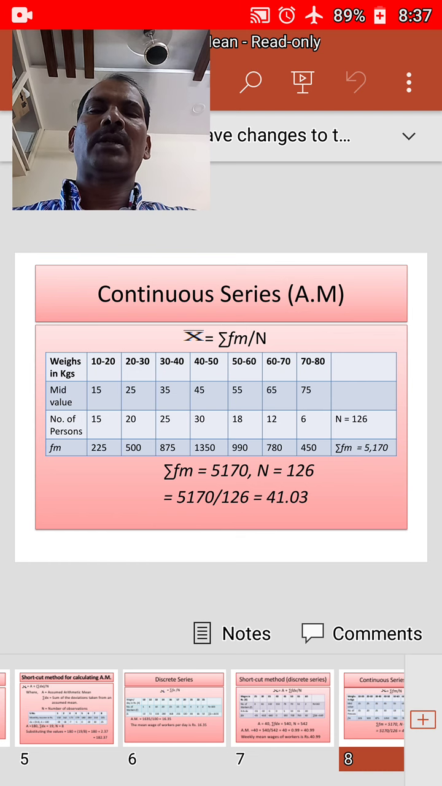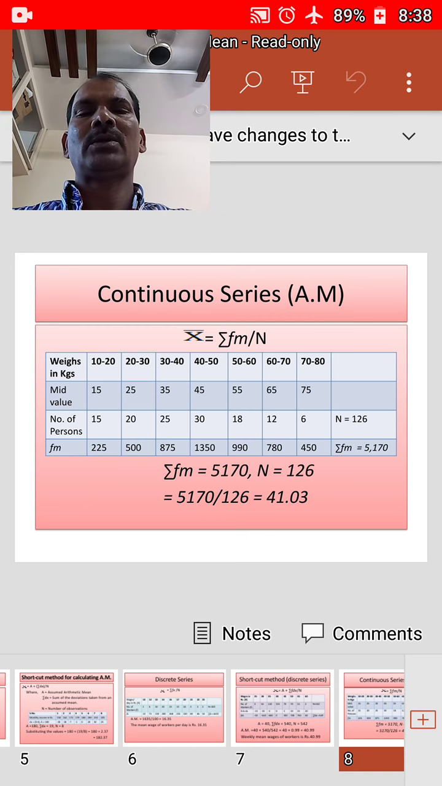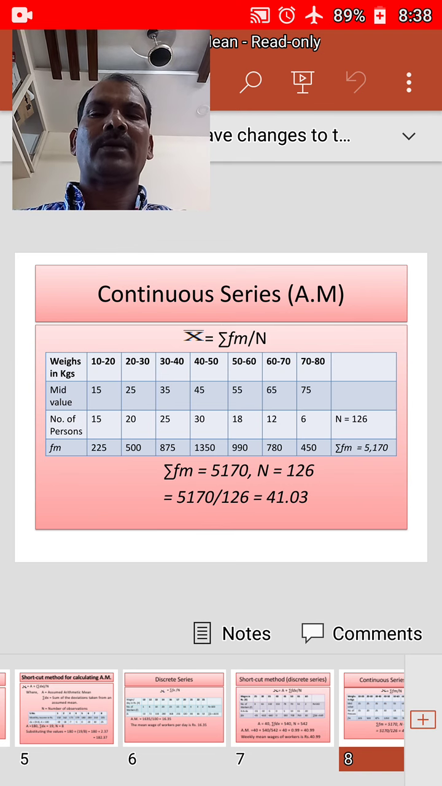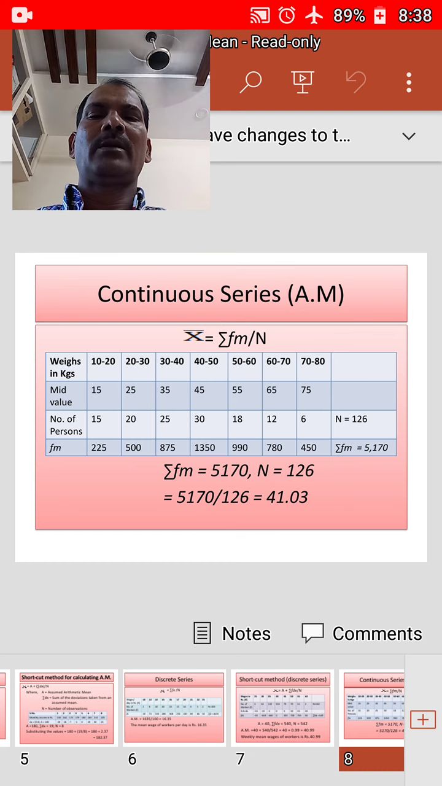Mid value of 10-20: 10 plus 20 by 2, that is 30 by 2, is equal to 15. 20 plus 30, 50 by 2, is equal to 25. 30 plus 40, 70 by 2, is equal to 35. 40 plus 50, 90 by 2, is equal to 45. 50 plus 60, 110 by 2, is equal to 55. 60 plus 70, 130 by 2, is equal to 65. 70 plus 80, 150 by 2, is equal to 75. In that manner we will get the mid values.